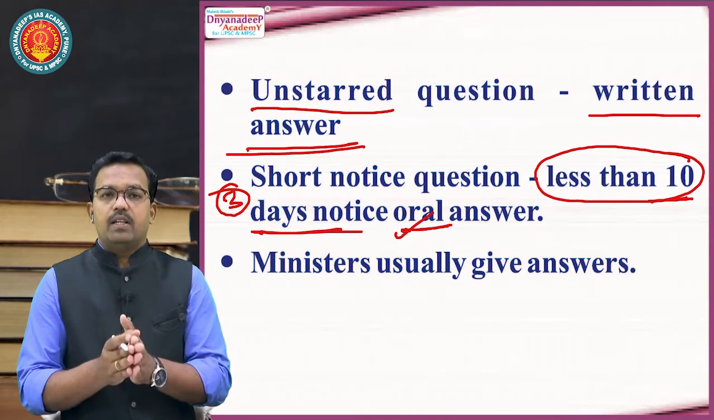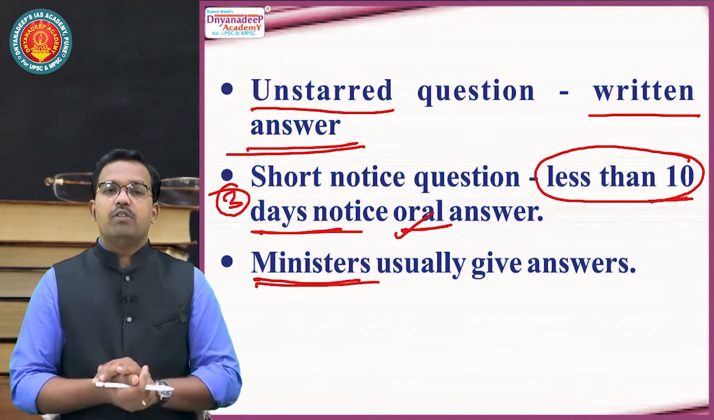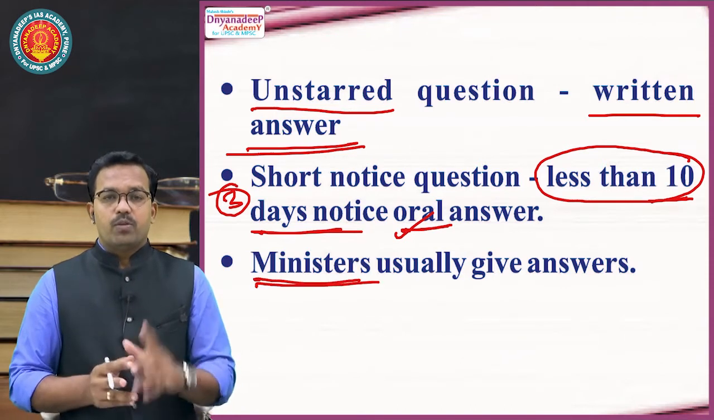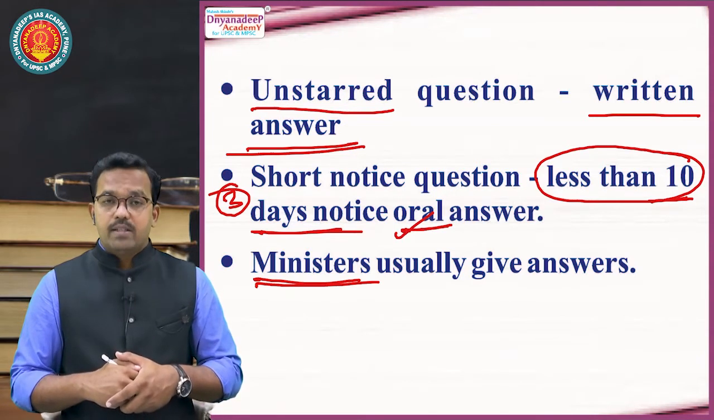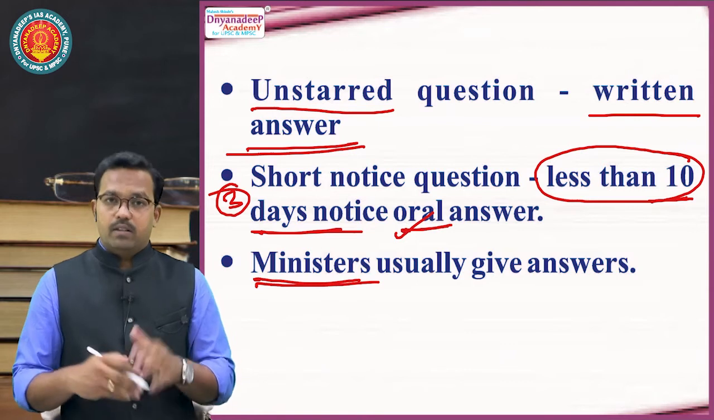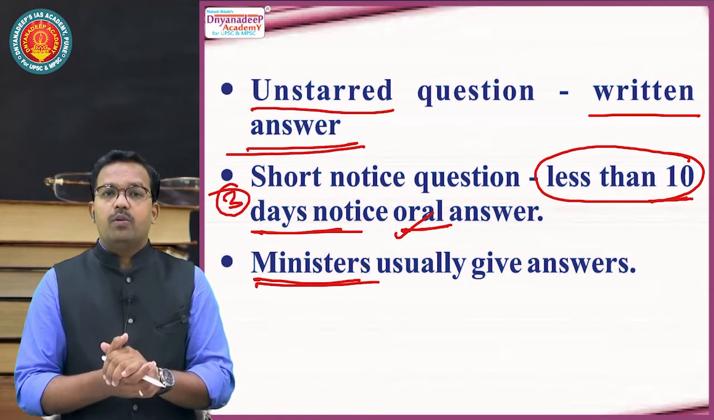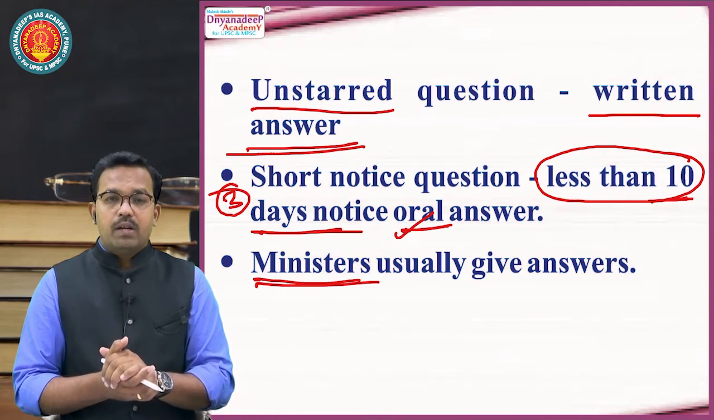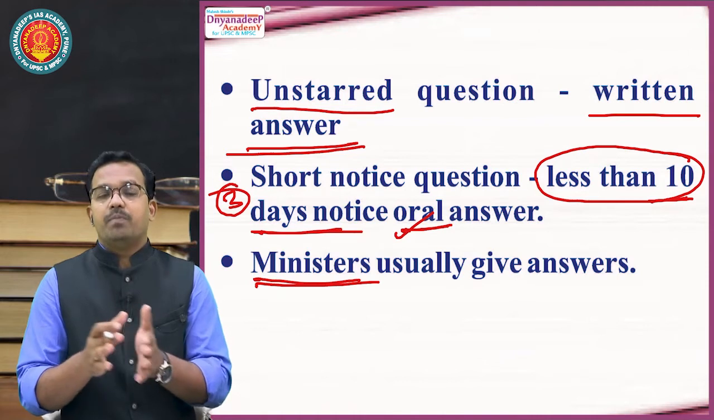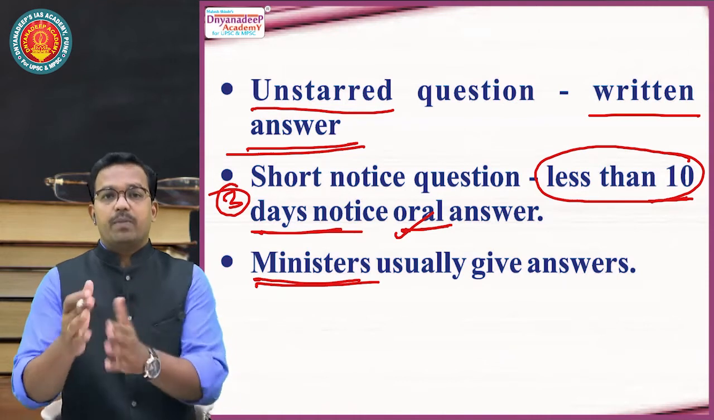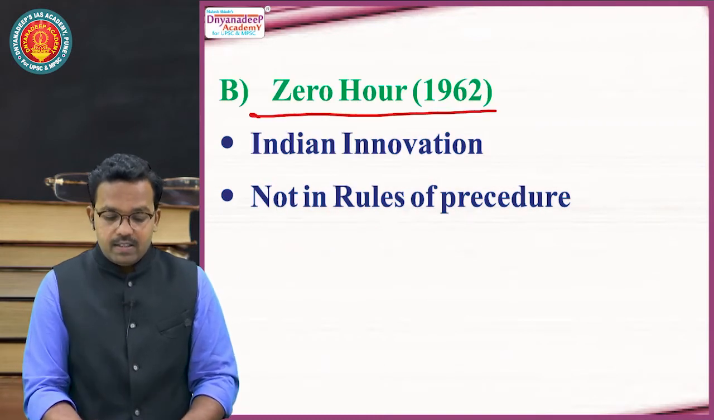And here usually the answers are given by ministers. So this is the first parliamentary proceeding to ensure accountability of the executive through parliament. I repeat this line once again: question hour is one of the most important devices to ensure accountability and responsibility of the executive to parliament, to people, to representatives. Question hour. Then second is zero hour.